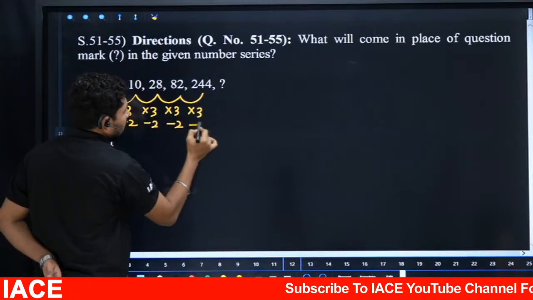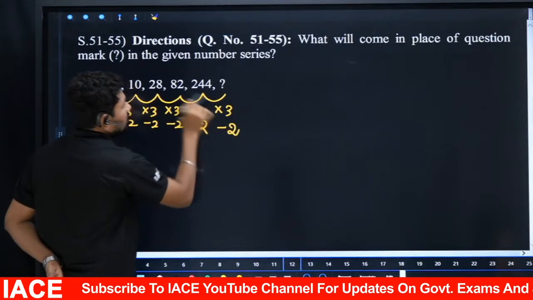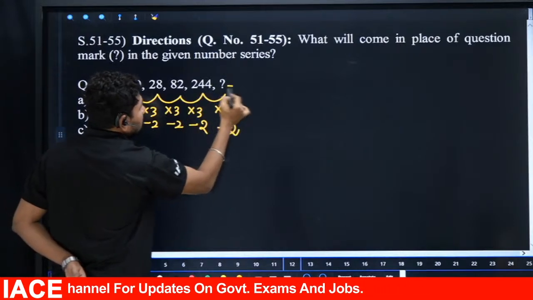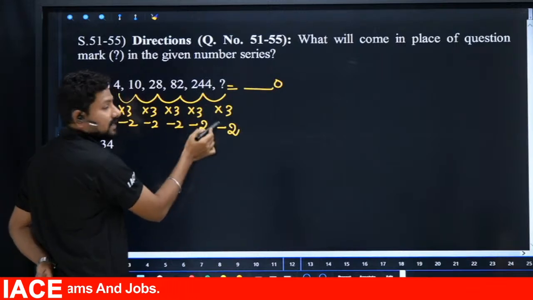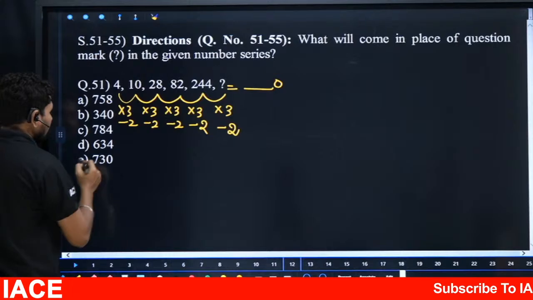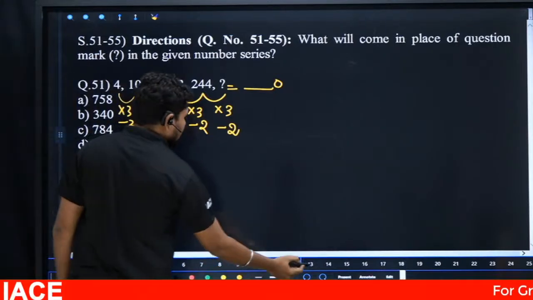Here also we apply the same logic. Finally, 244 times 3 minus 2. The last digit will be 0, since 4 times 3 is 12, 12 minus 2 is 10, and 2 times 3 is 6, so the answer is more than 600. Last digit 0 means only one option is available, the option is E only.